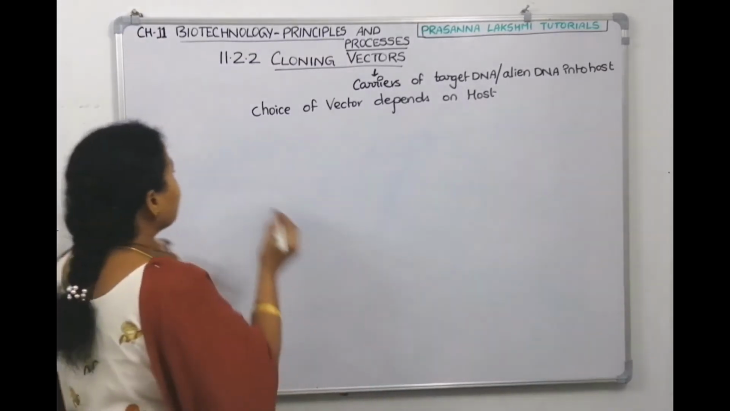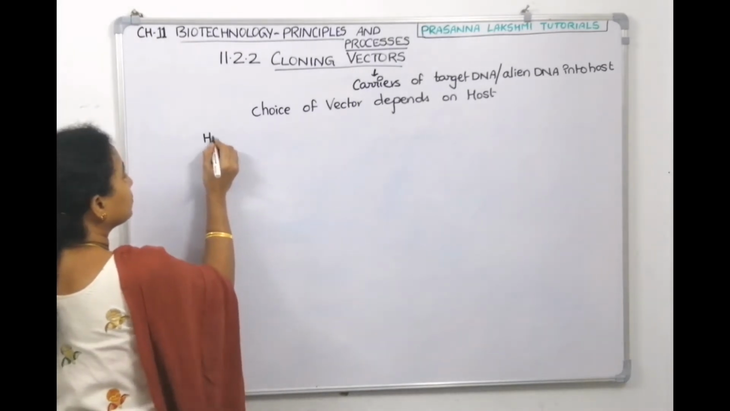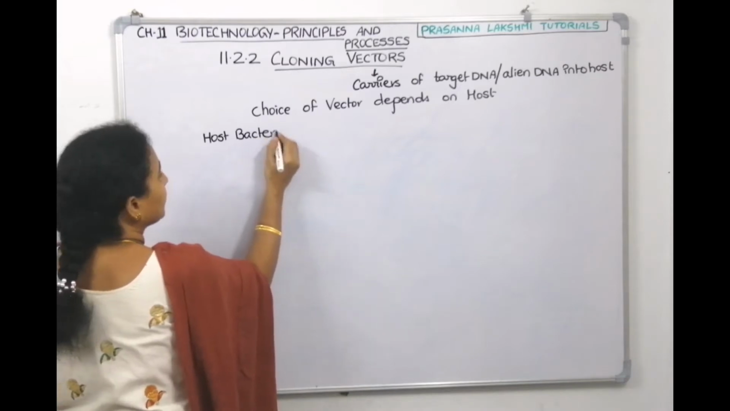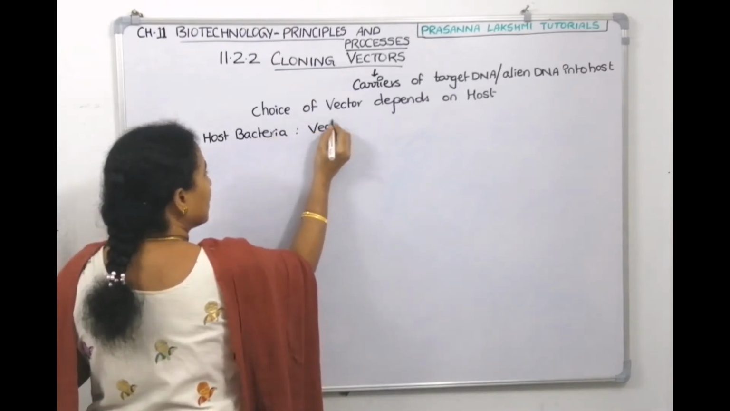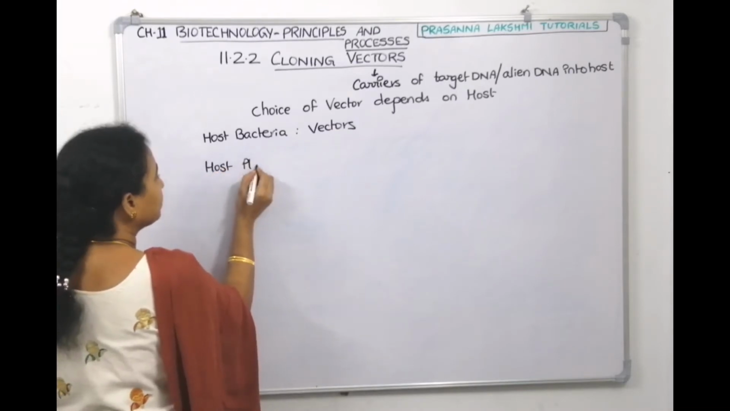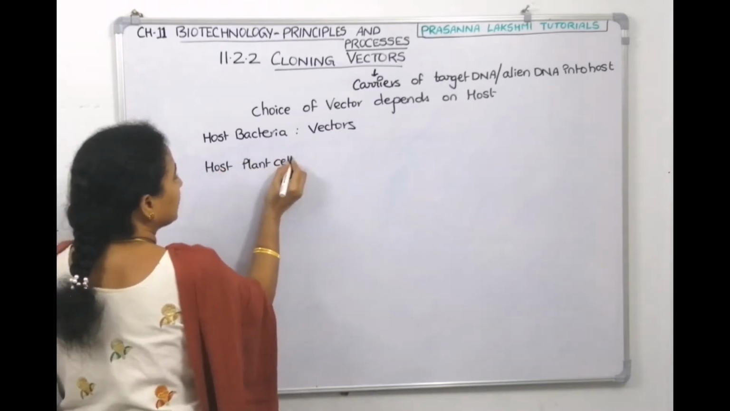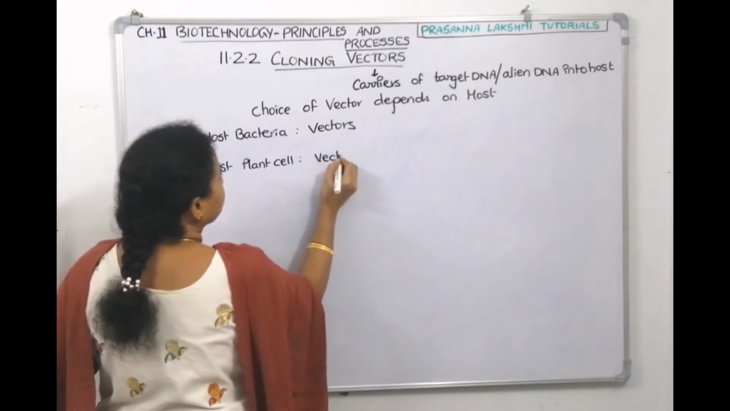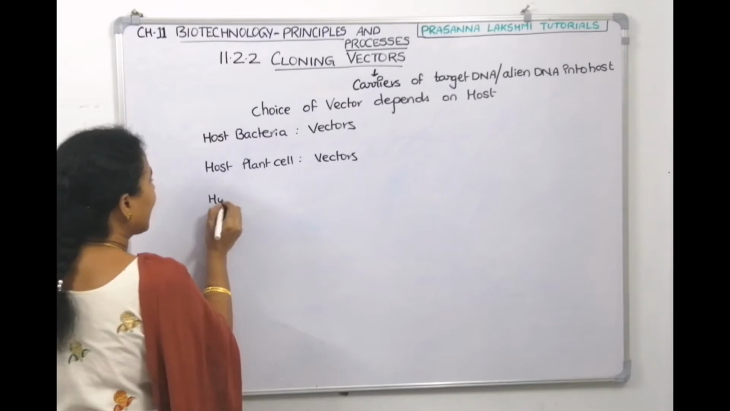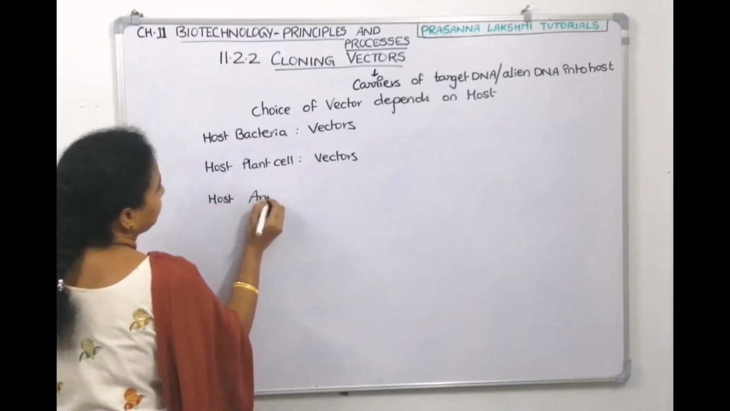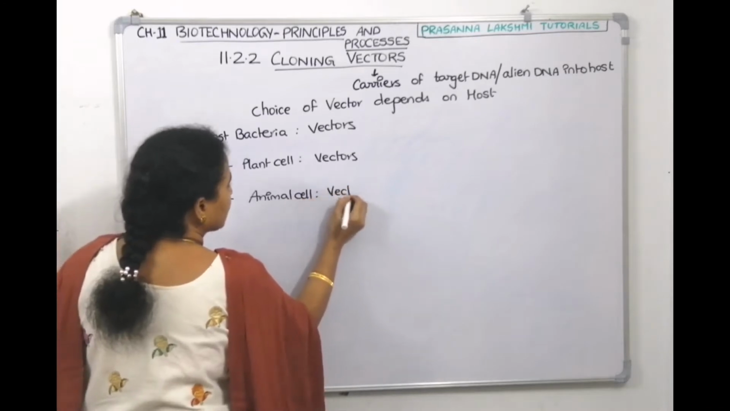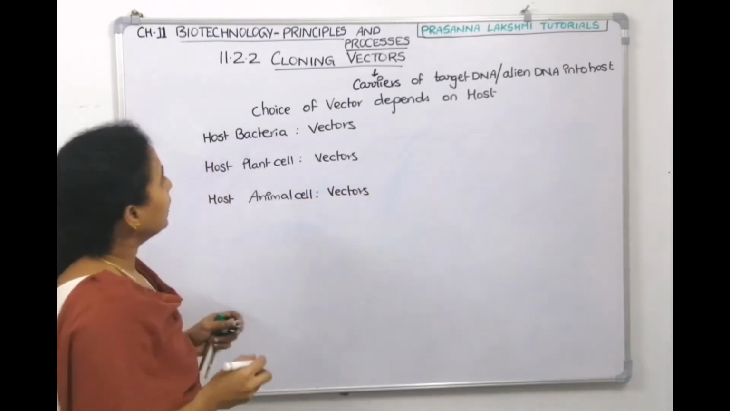Now let us see, if bacteria is the host, then what are the vectors? Let us find out. And if the host is a plant cell, then what is the vector? And next one, if the host is an animal cell, who act as vectors to carry the desired DNA to the host?